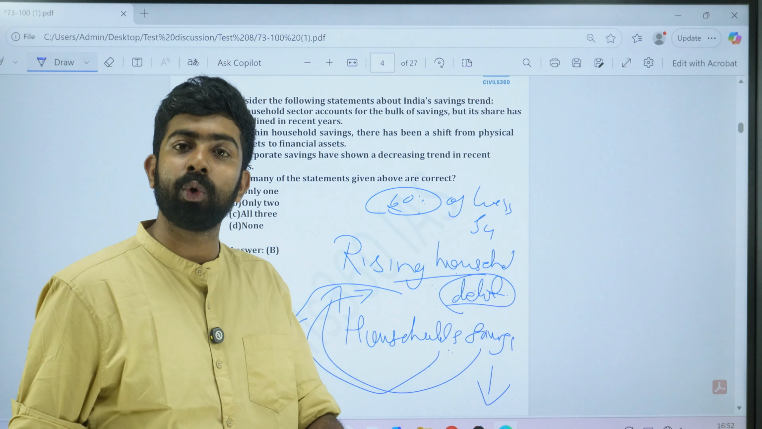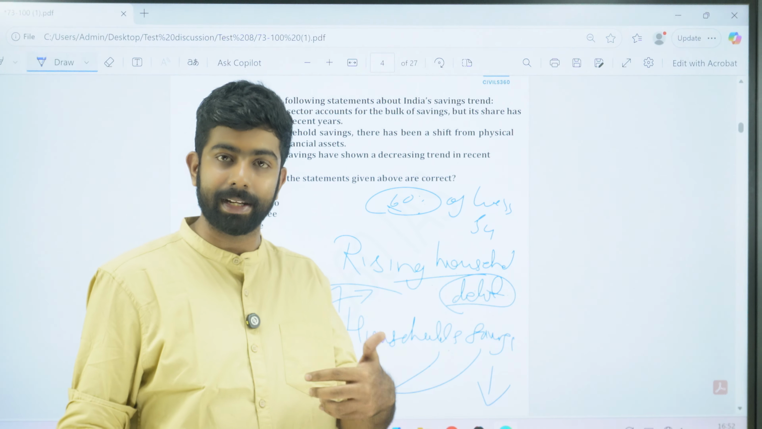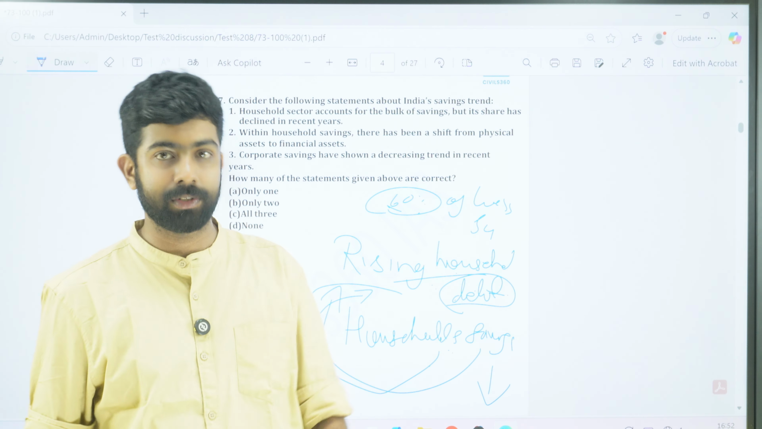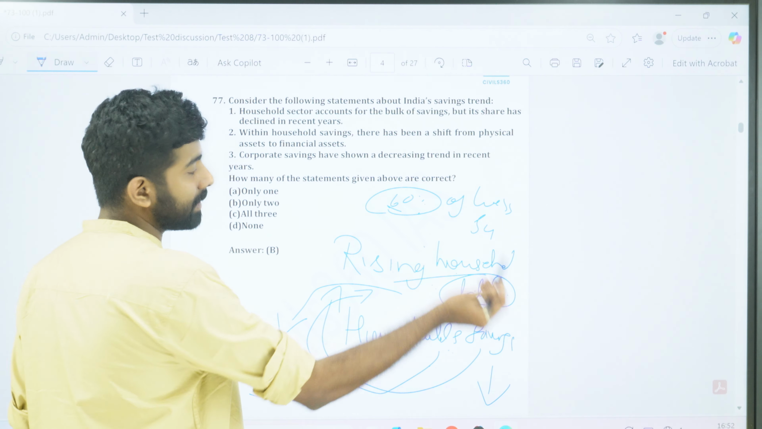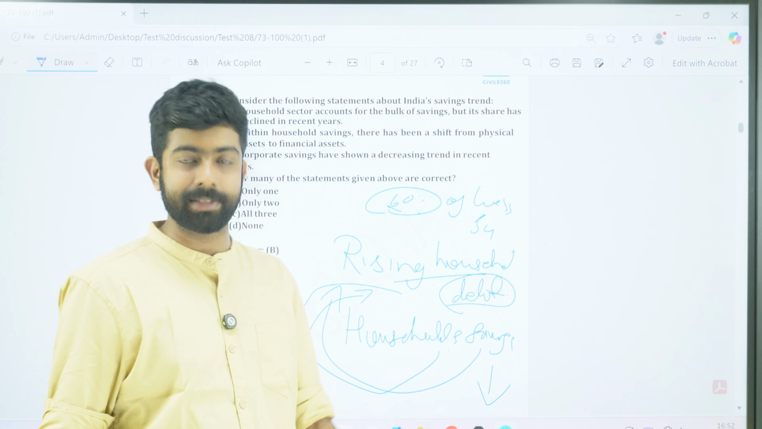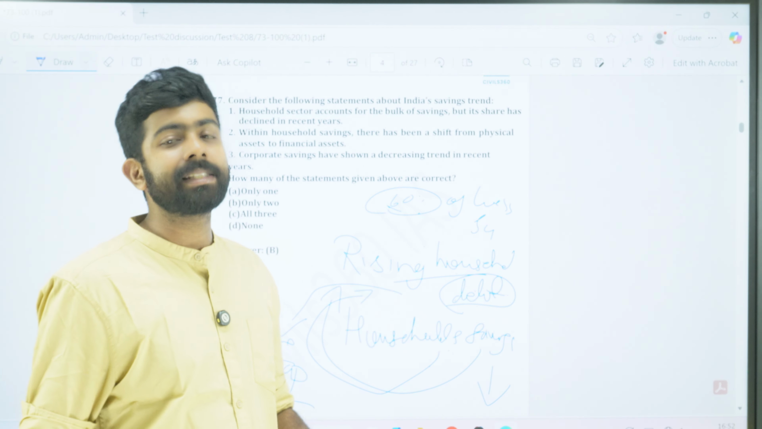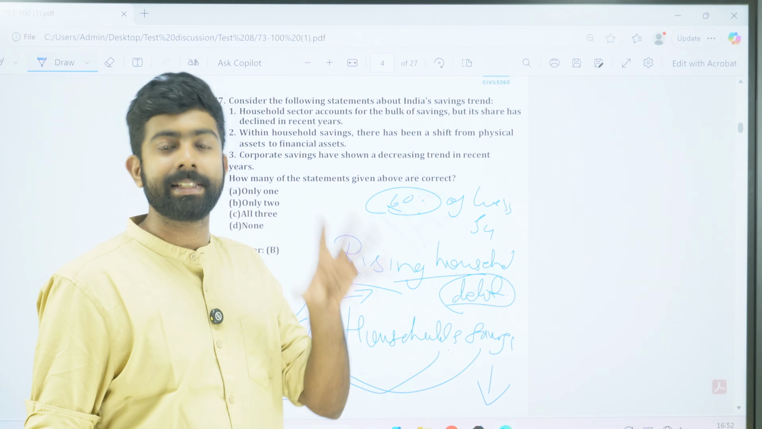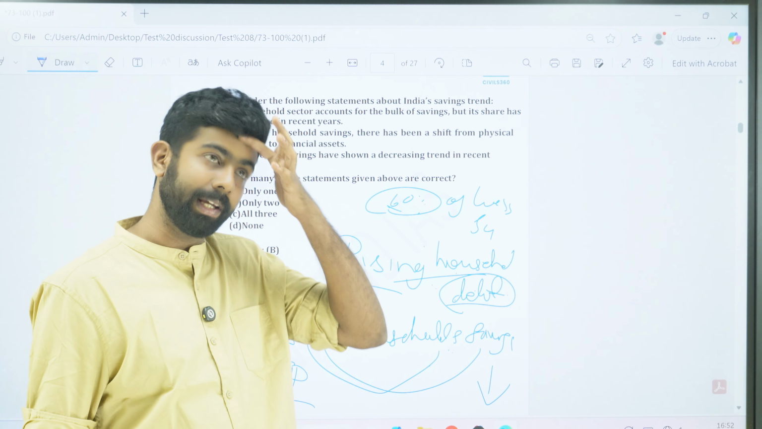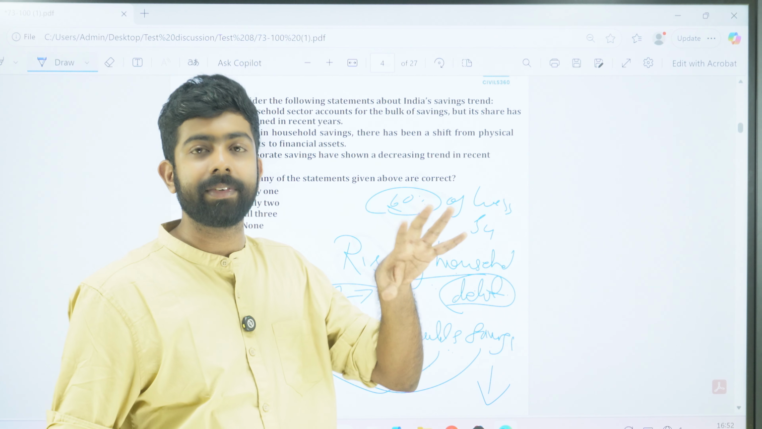Recently The Hindu had an article that highlighted this issue. That's why I'm explaining it, so keep this idea in your mind. Our household debt is increasing and household savings are declining. Corporate savings are not increasing, but they are not decreasing either.